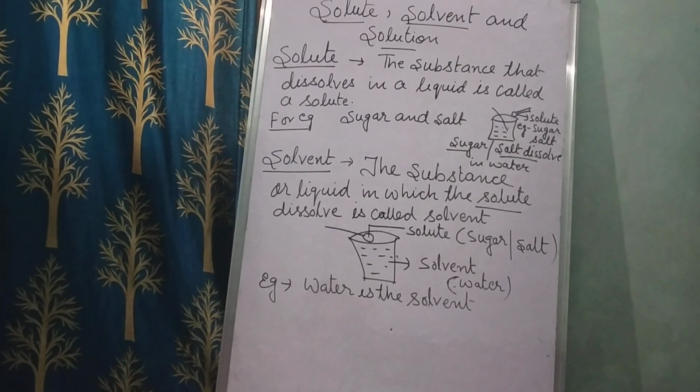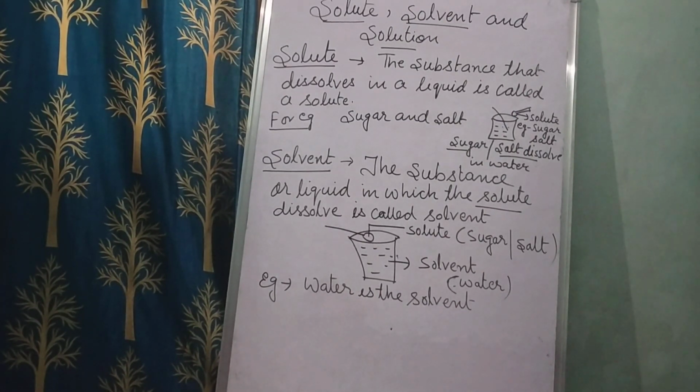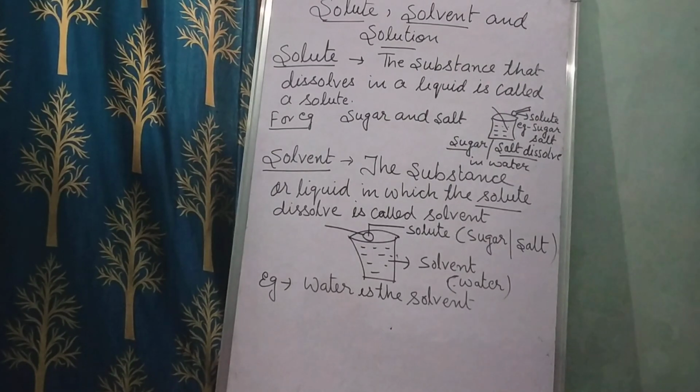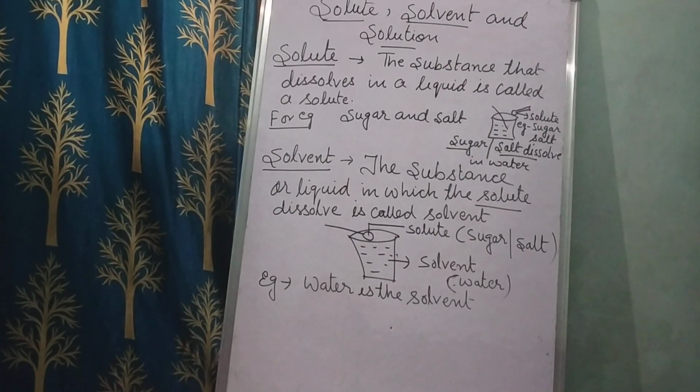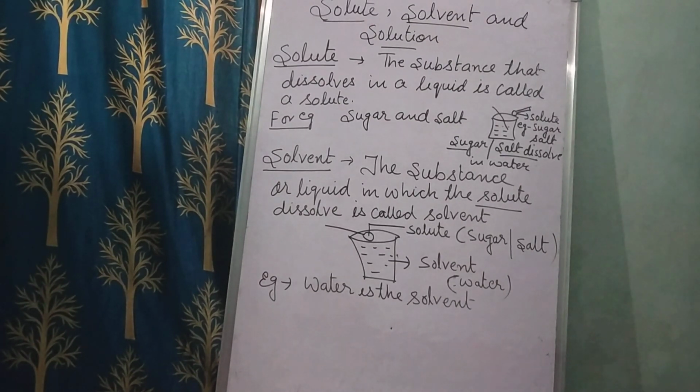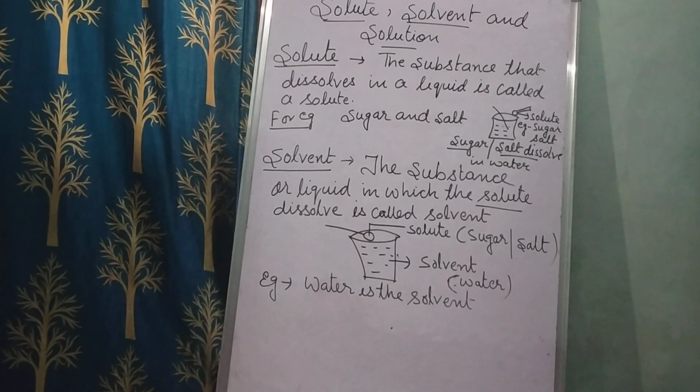When we're talking about the solvent, it is the substance or liquid, and water is a liquid. So here the solvent is water. And what will be dissolved in it? The solute, which is your sugar and salt.